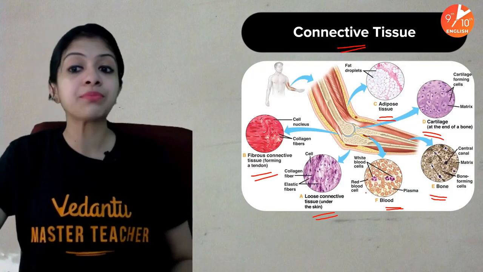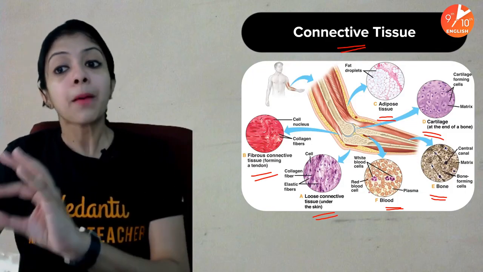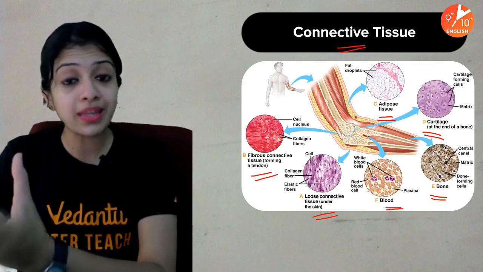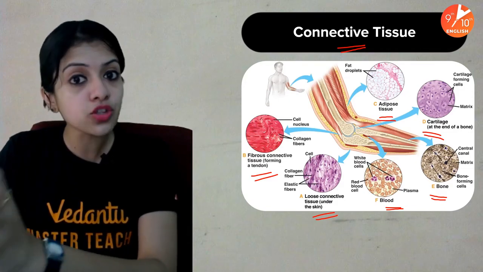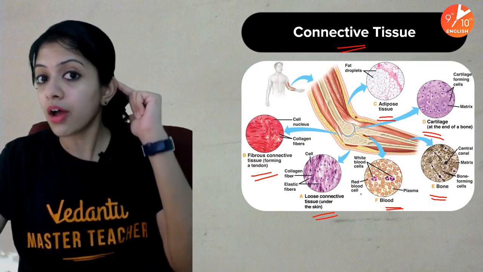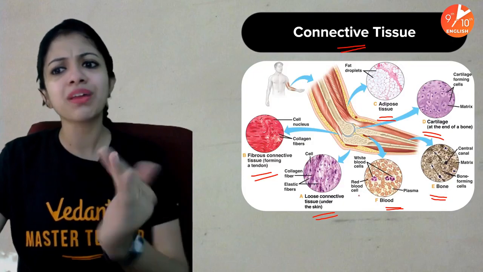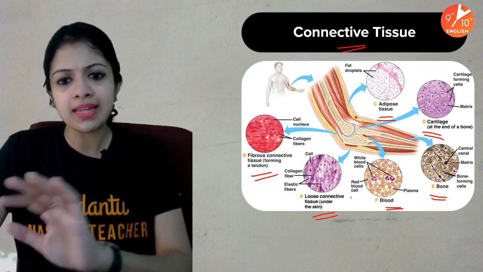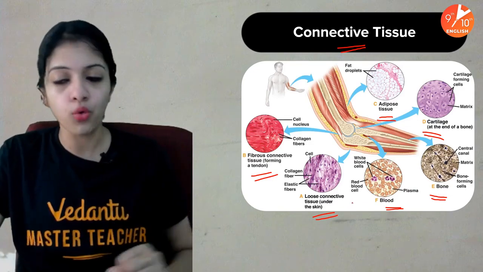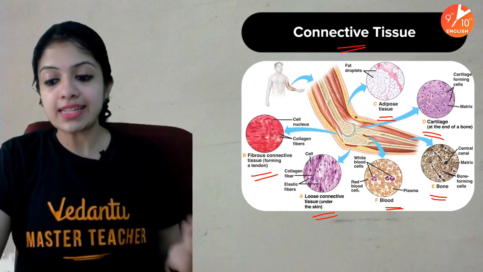Cartilage, which is very similar to bone, but at the same time provides some kind of flexibility, especially at the ends of joints and places like the tip of your nose, your external ear, and things like that, where flexibility is required and a little bit of smoothening of the bone is required. So this is about the different kinds of connective tissue.